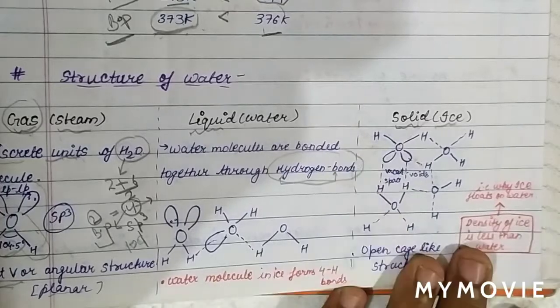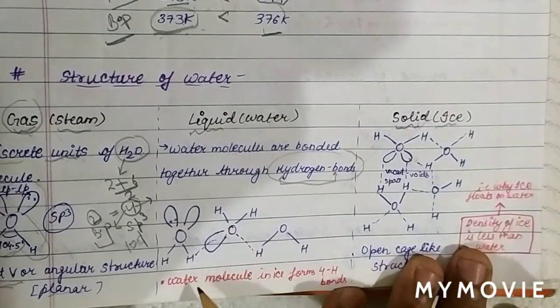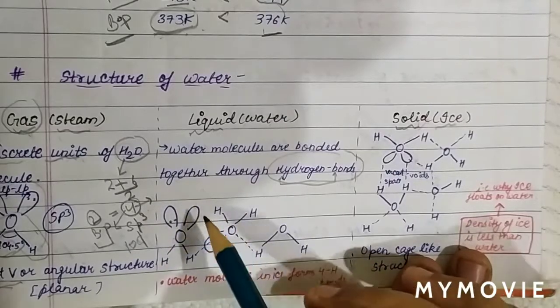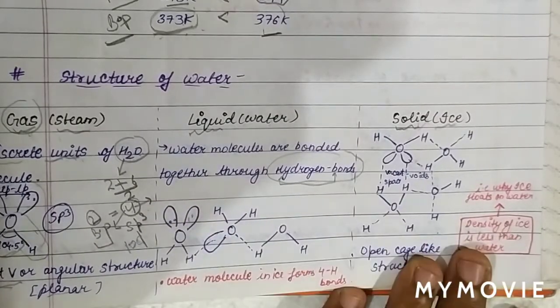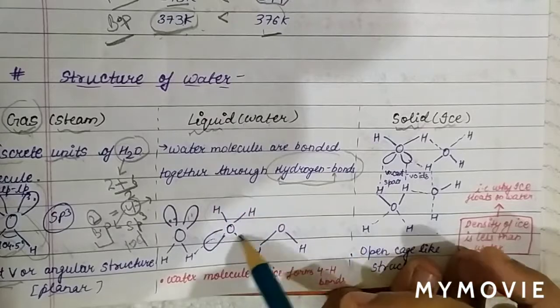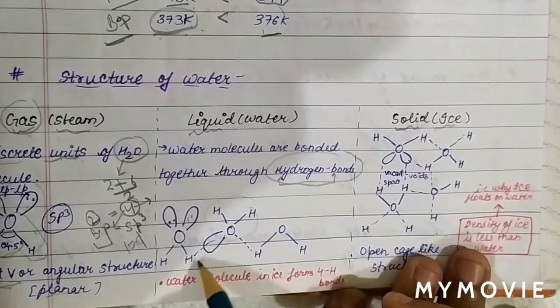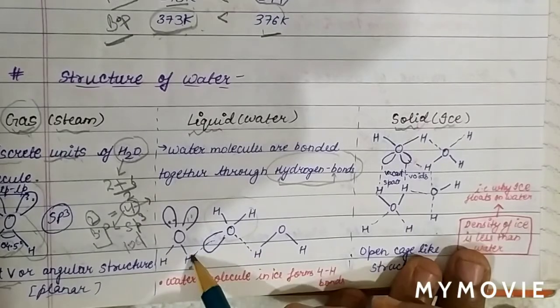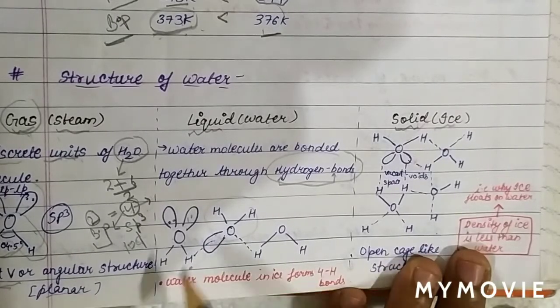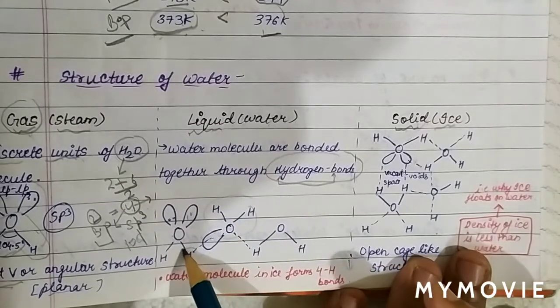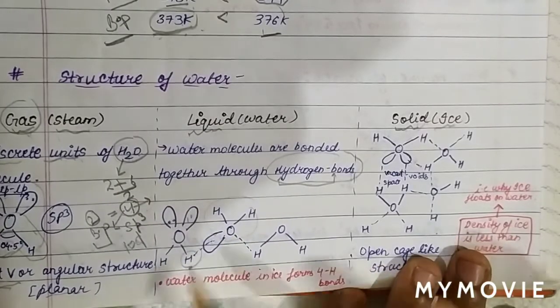Hydrogen bond. See, this is one water molecule having electron pairs. This is another water molecule having other electron pairs. So a lone pair can also form a bond with hydrogen. So this is one of the hydrogen bonds. Two water molecules are joined together through hydrogen bonding.